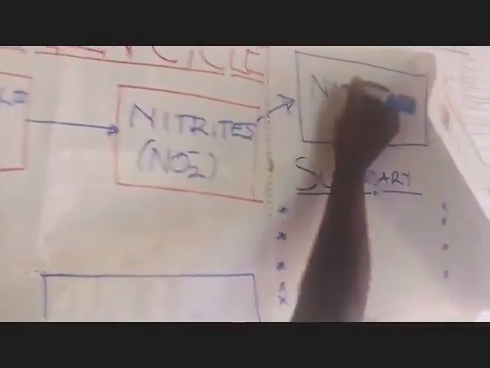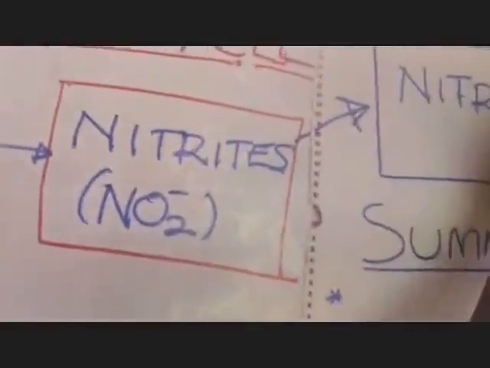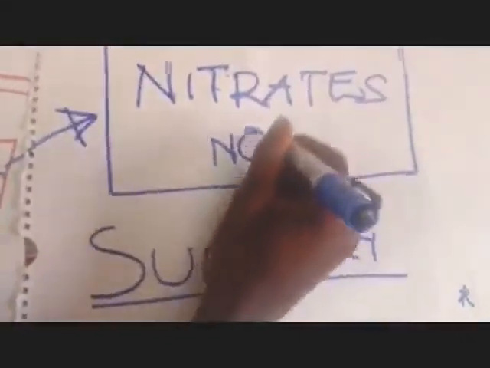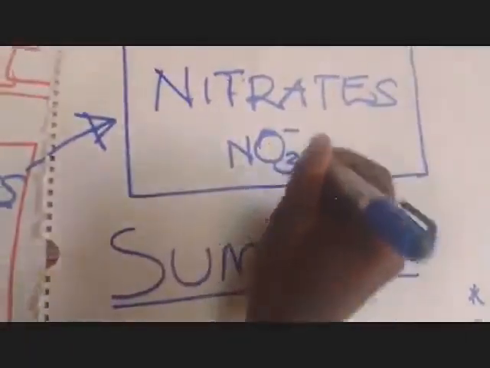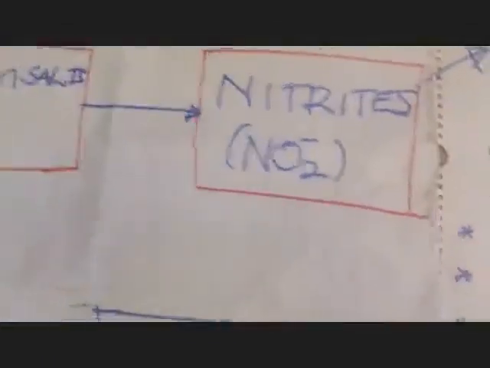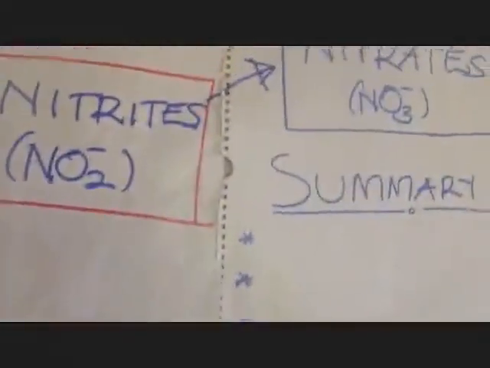So we have what we call the nitrates. Chemists will always represent it like that. Now we are going to look at how the ammonium salts are being converted to nitrites, and how the nitrites are being converted into the nitrates.